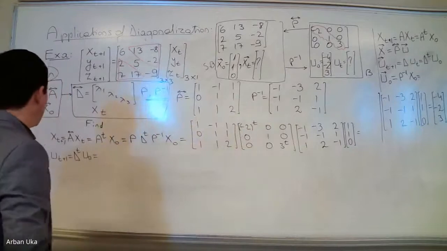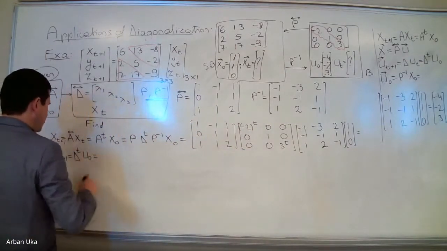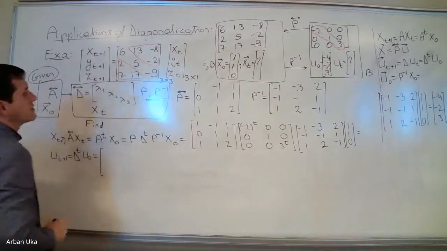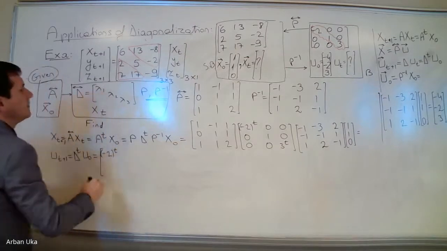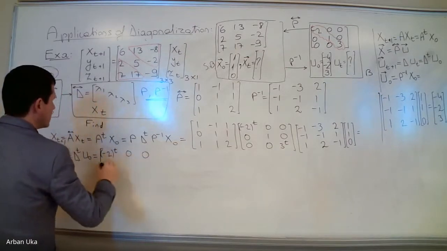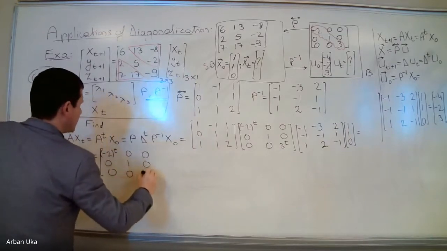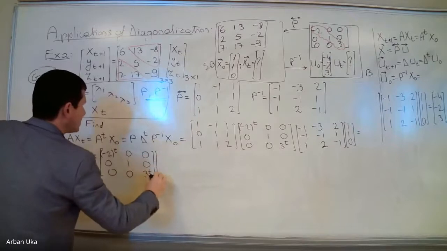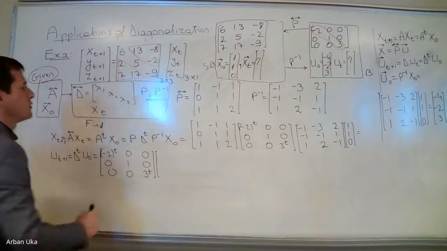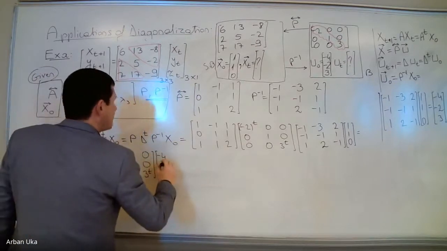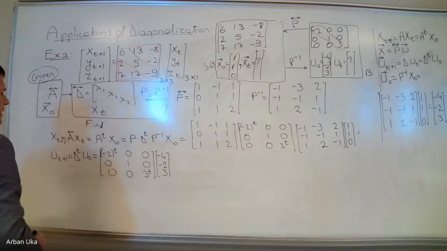Okay? So then, let's look at how the problem looks like in here. What is D? D is minus 2 to the power t, 0, 0, then 0, 1, 0, then 0, 0, 3 to the power t, times the initial condition, which is minus 4, minus 2, 3.